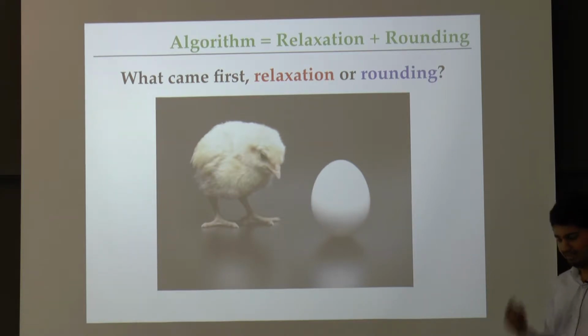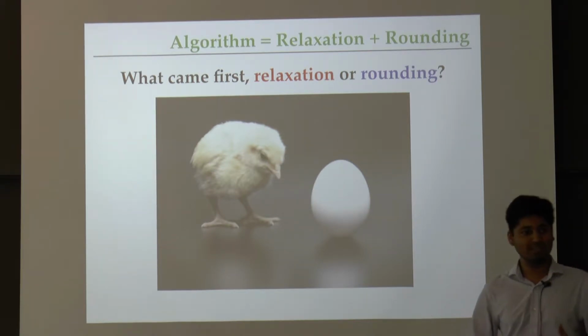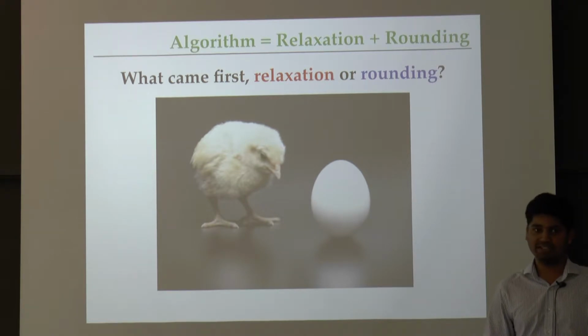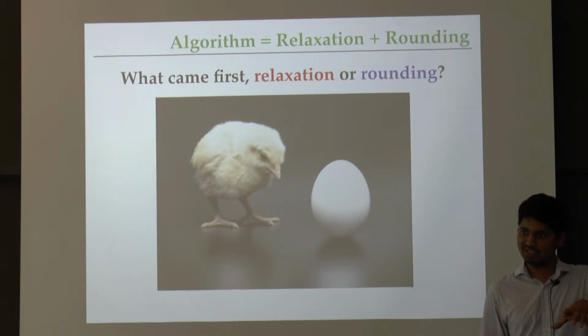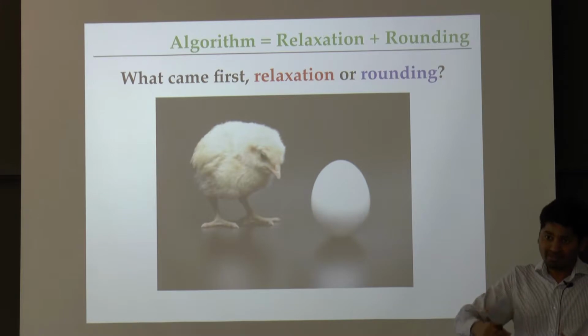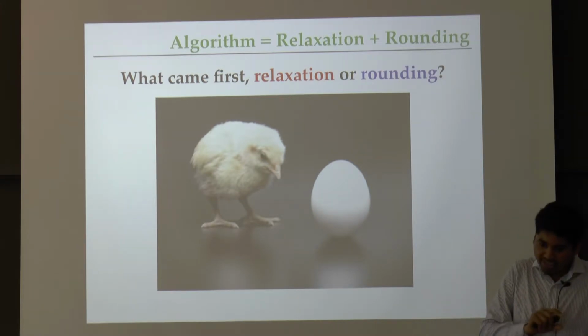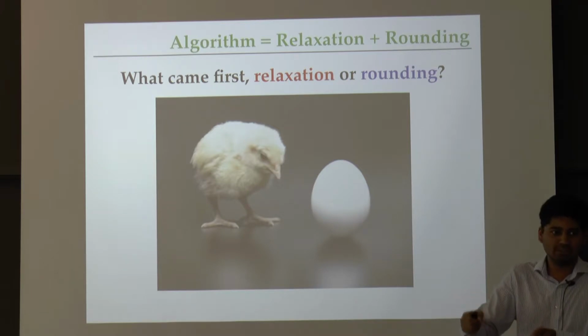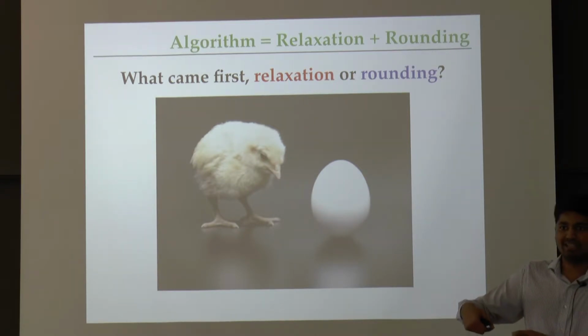And the point is the following. Usually what you would end up doing when you are actually coming up with the algorithm is you start with some basic relaxation. Then you have some candidate rounding. You go and try to analyze the rounding, and at some point you discover that it would be great if I had this particular inequality in my constraints. So you go back and add that inequality, and you continue your analysis.